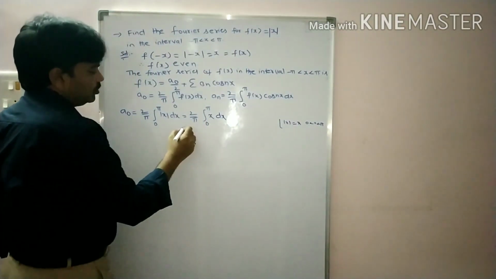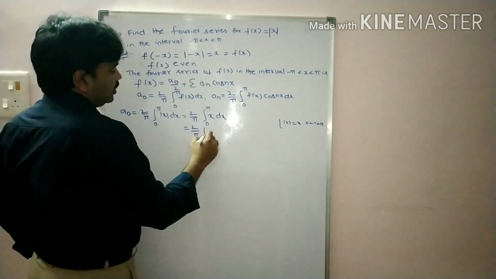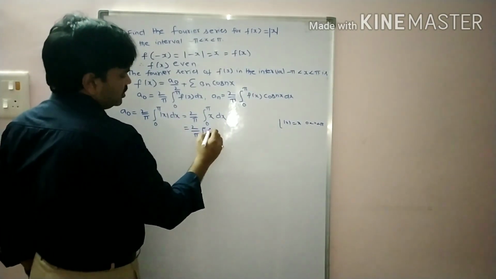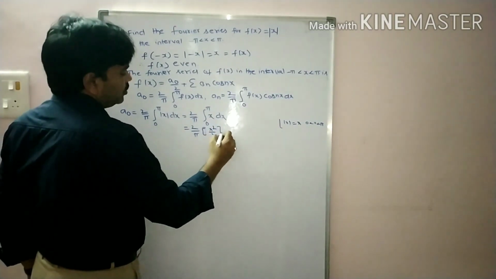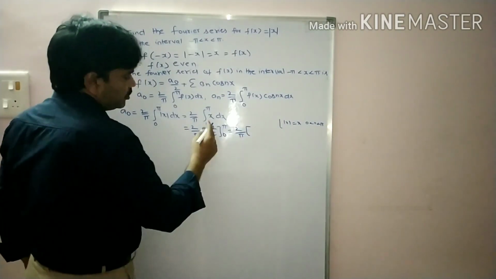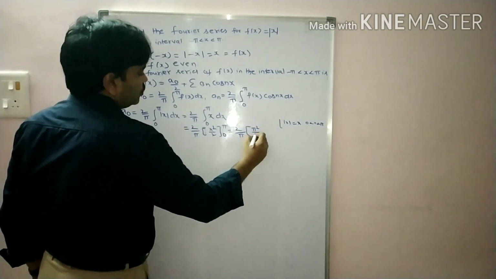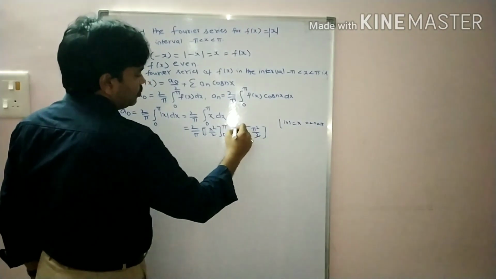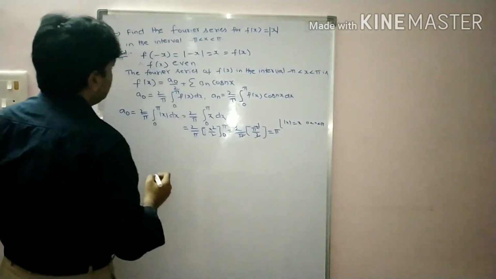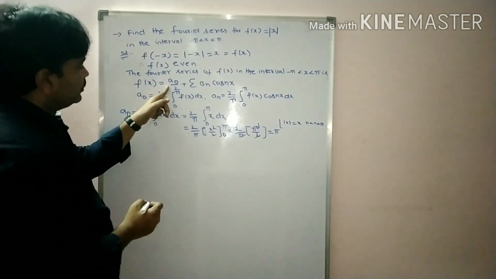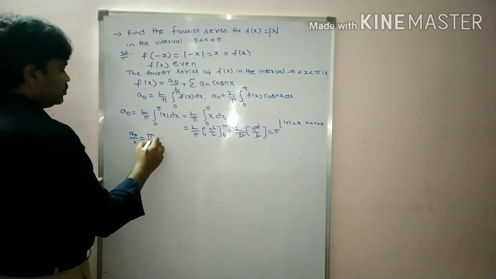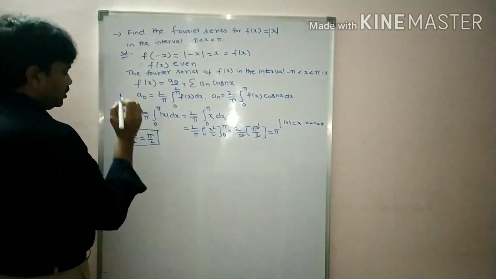So that is equal to 2 by pi integral of x dx. Simple, students. x square by 2 between 0 to pi. That is equal to 2 by pi. Substitute the upper limit, students, we got pi square by 2. Substitute the lower limit, the value is 0. So the 2 cancels, pi square one time. So we got here a0 value pi. We need a0 by 2, so a0 by 2 value is pi by 2. This is a0, pi.